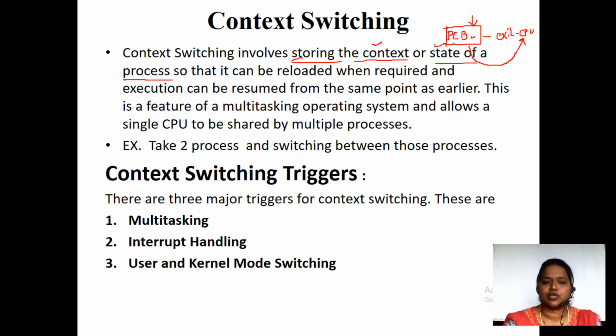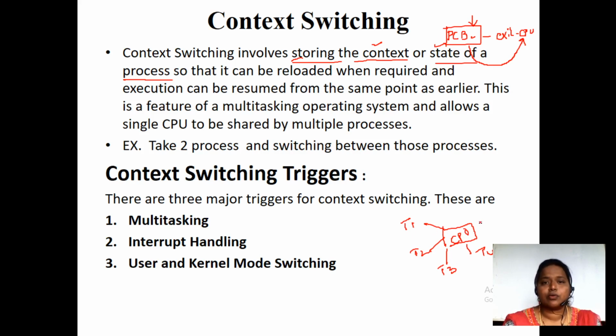So this is the feature of a multitasking operating system, and it allows a single CPU to be shared by multiple processes. Multitasking is nothing but we have a CPU and we have different tasks: task 1, task 2, task 3 and task 4. All the tasks are going to be executed by the single processor. So that is multitasking. Many tasks are executed by a single CPU.